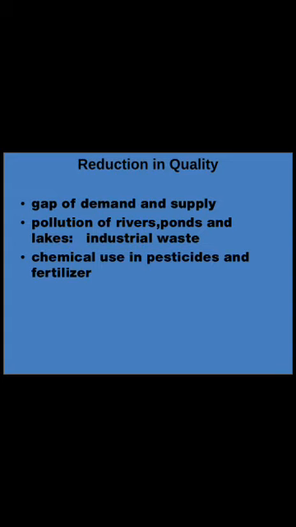Not only industrial waste, even the chemicals we use in agriculture, in the form of pesticide and fertilizer, you already studied in science, right? What is pesticide and what is fertilizer. These chemicals reduce the quality of the water, because the fertilizer and pesticide go into the underground water. That underground water, which is fresh water, becomes polluted because of these chemicals.